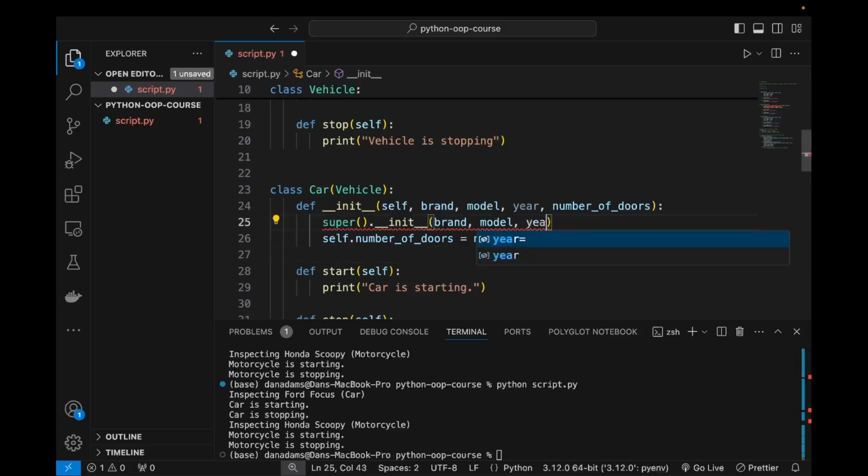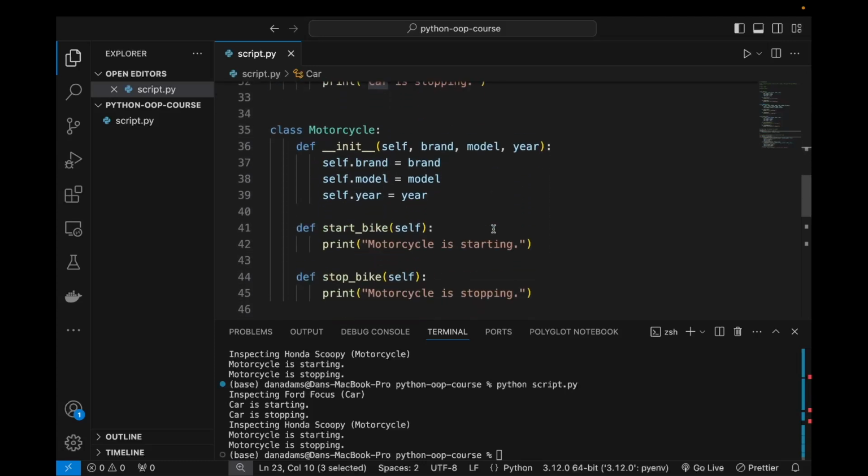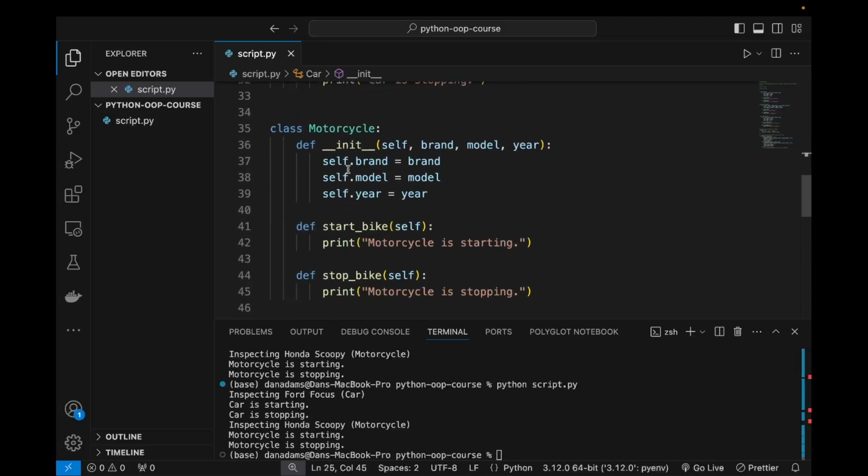So brand, model, and year are all shared attributes for each vehicle, and then you can see that number of doors is specific only to this Car class. Okay, and we can do the same for Motorcycle, so let's go ahead and do that.